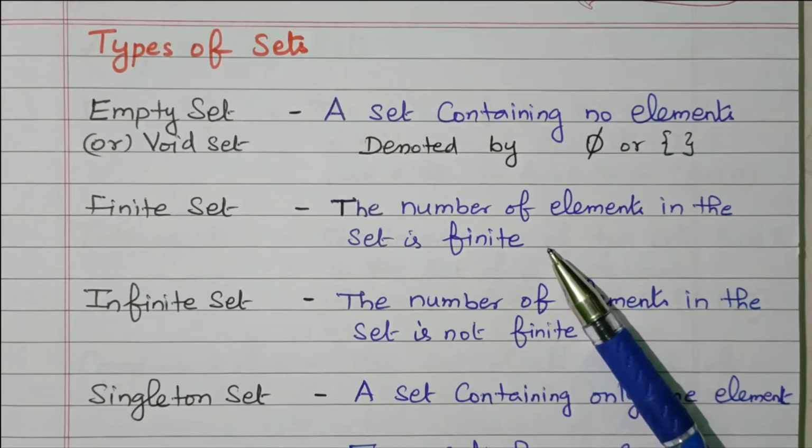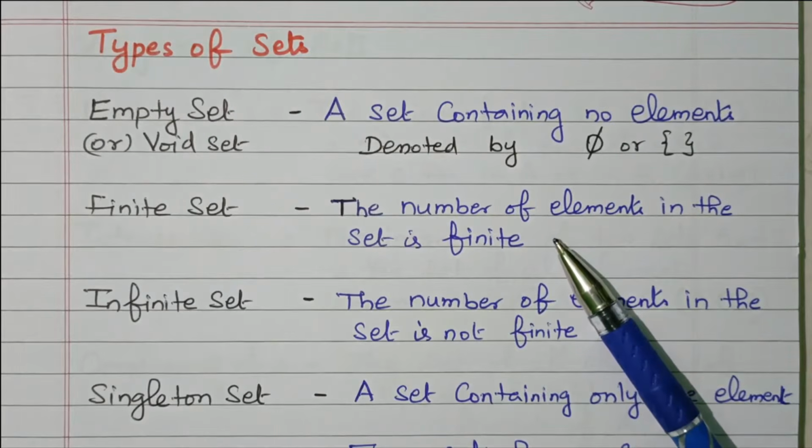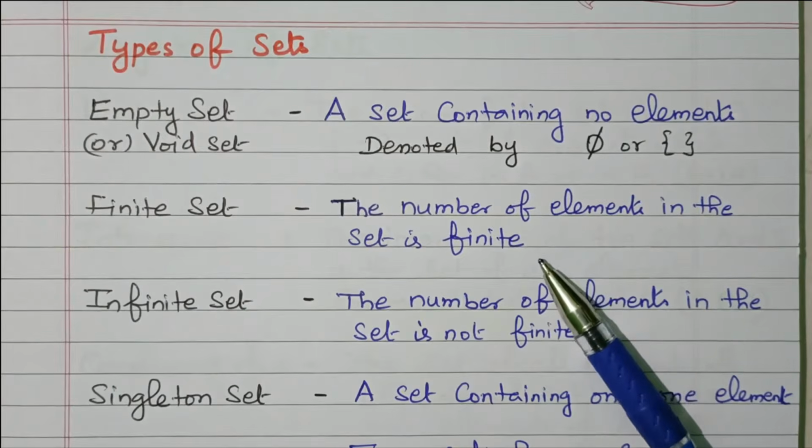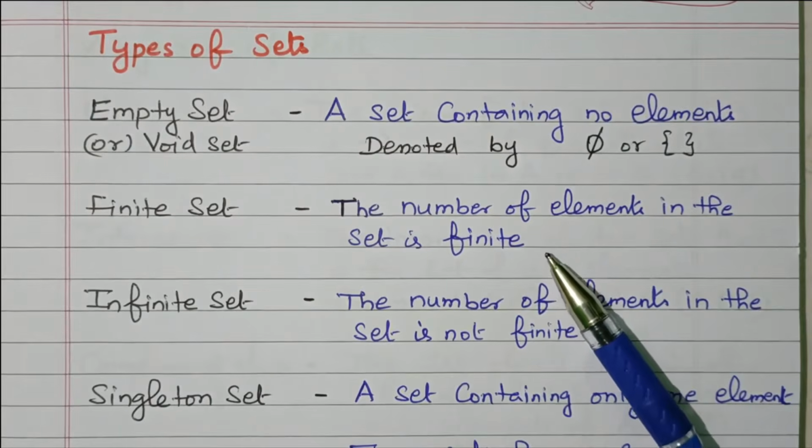Right? The age greater than 70. The number of boys available in this class is a finite set. We can easily count the number of boys in the class. Number of girls in the class is a finite set. The number of boys in a city is also a finite set.